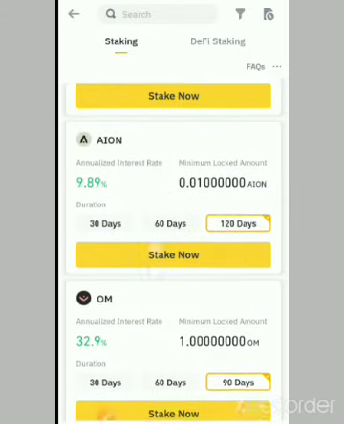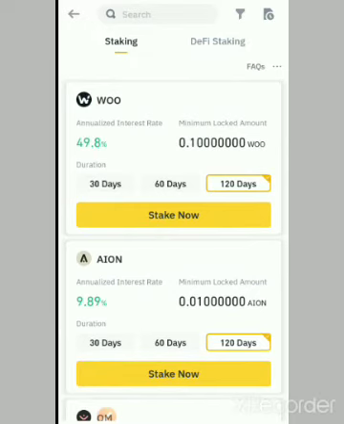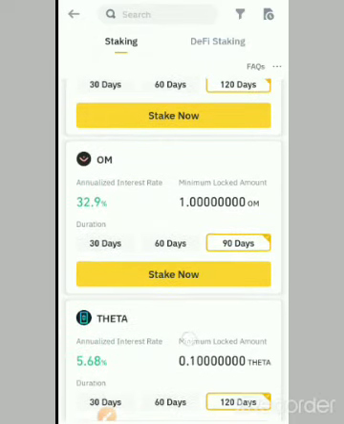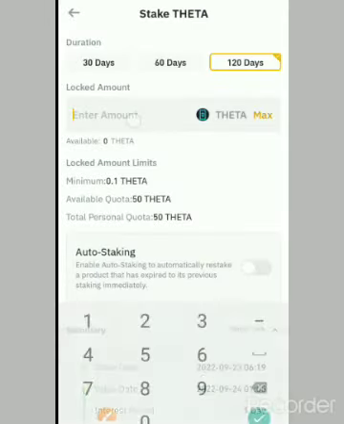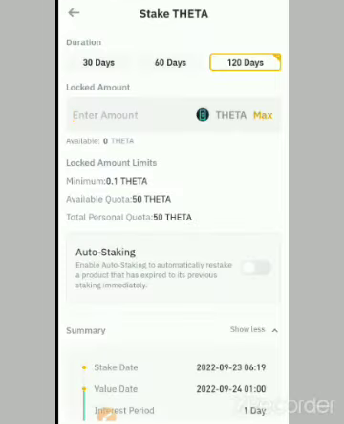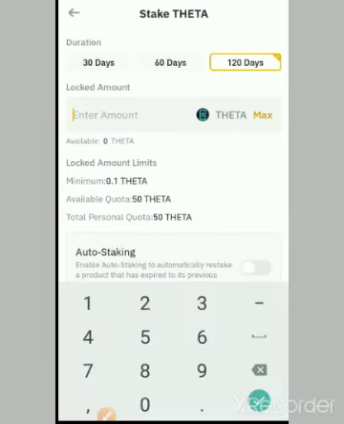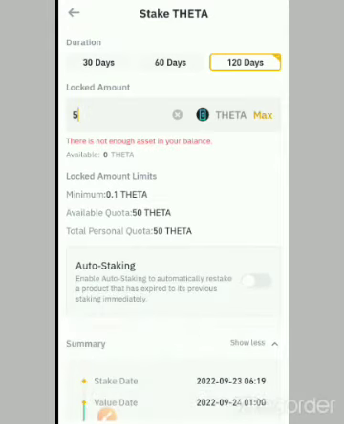Some of the pitfalls you need to avoid. Let me work with a particular token here, Theta. Now, let's say I decide to stake, the minimum is 0.1. Let's say I decide to stake 5 Theta, and I stake it for 120 days. Now, before you select the lockup period, you need to calculate when you will need the money that you want to stake. You need to do some calculations and some market research before you stake.